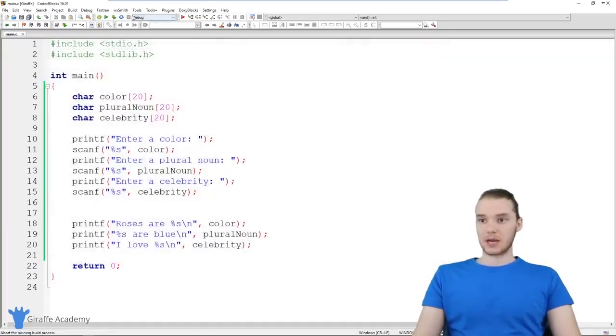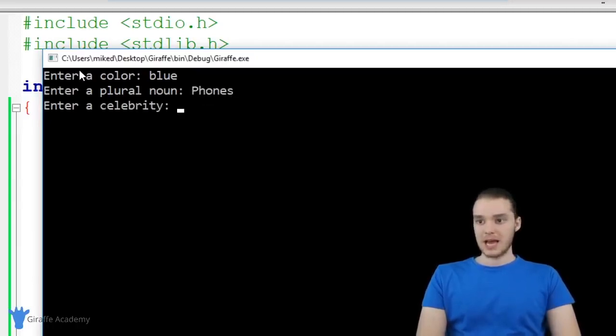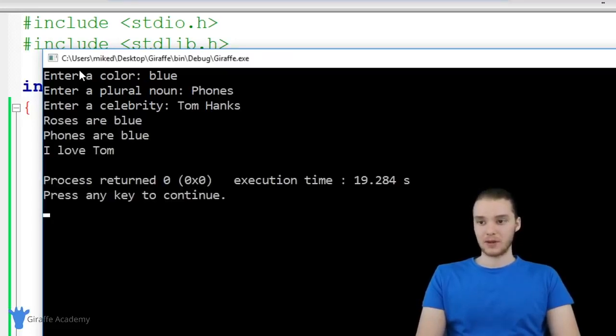So let's go ahead and run this again. Let's enter in a different color. I'm going to enter in blue, and a plural noun, so why don't we enter in phones? And now enter in a celebrity. I'm going to show you guys one way that we could actually break this program. If I entered in a celebrity with a first and a last name, like Tom Hanks, when I click enter now, you'll notice that instead of saying I love Tom Hanks, it's only saying I love Tom.